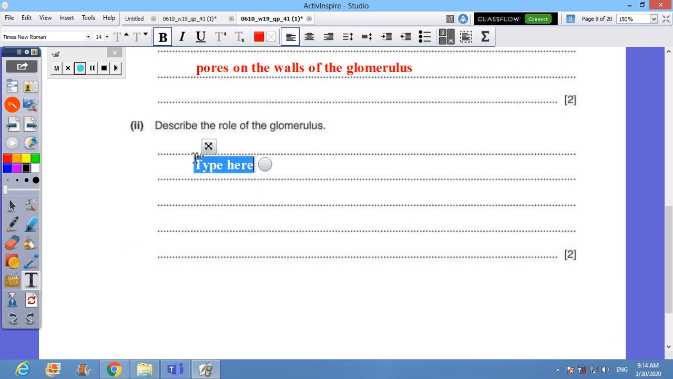Describe the role of the glomerulus. The role of the glomerulus is ultrafiltration of the plasma. They do filtrate the plasma. Okay? They will allow small molecules to pass through